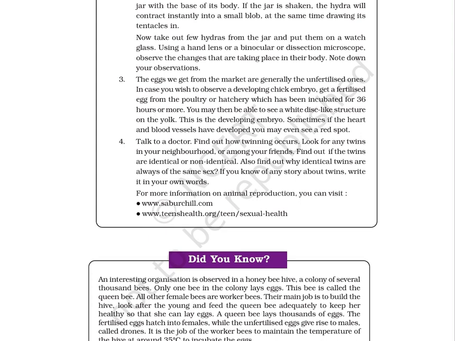Fourth, talk to a doctor. Find out how twinning occurs. Look for any twins in your neighborhood or among your friends. Find out if the twins are identical or non-identical. Also, find out why identical twins are always of the same sex. If you know of any story about twins, write it in your own words.